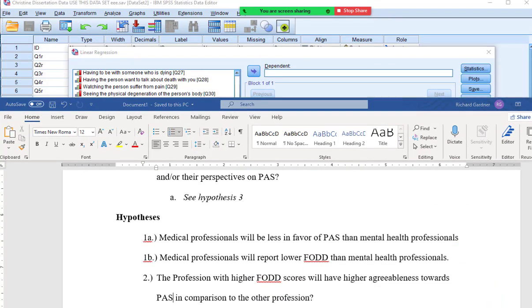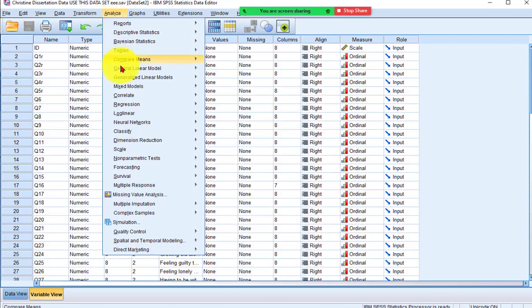Hold on a second. All right, we're going to go to Analyze. We're going to go to Regression. Linear.